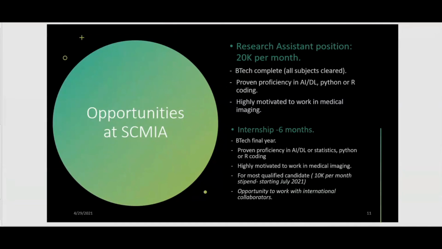Yeah. So, opportunities at SCMI, we have research assistant positions which give you around 20K per month. These are supported by the university, and we expect you to have a BTech complete with all subjects cleared. I usually don't care about the GPA. If the person is highly motivated to work in medical imaging and ready to put in hard work, I don't care about the GPA so much. And I would expect a proven proficiency in AI, deep learning, and Python or R coding. That is something we really hope that you can give.